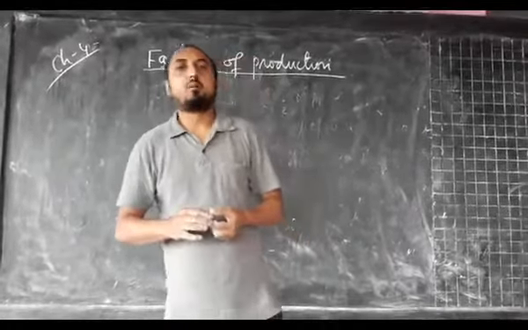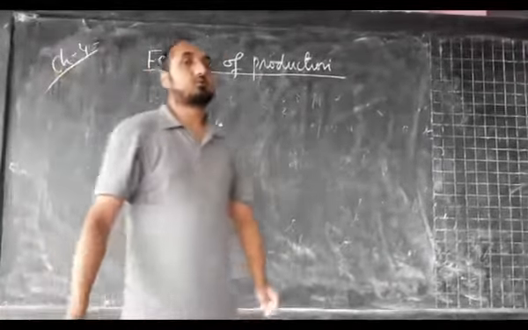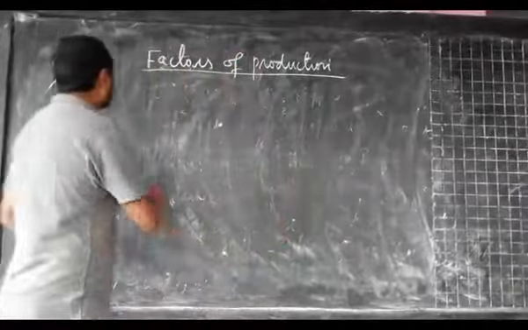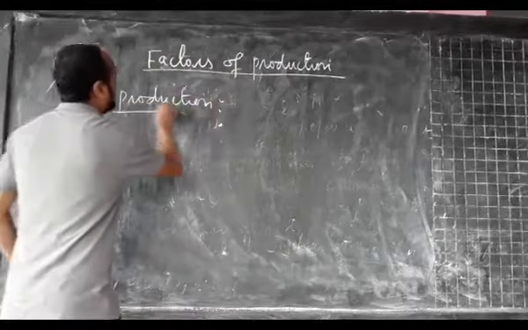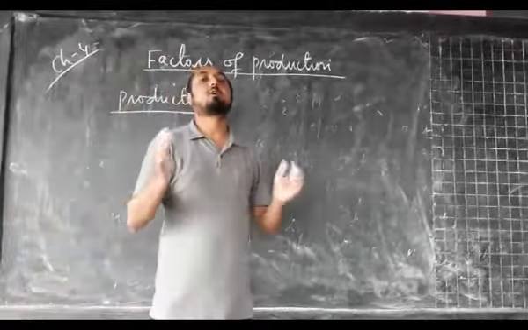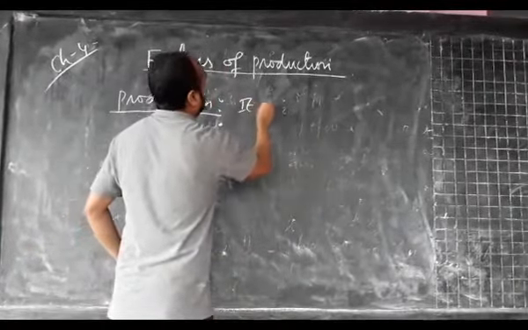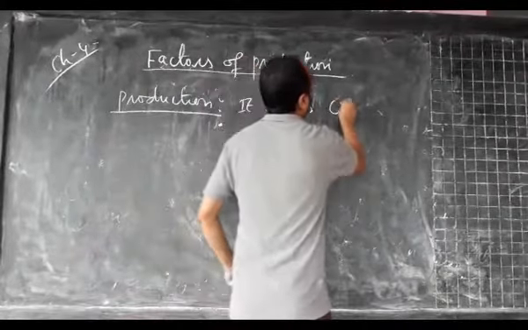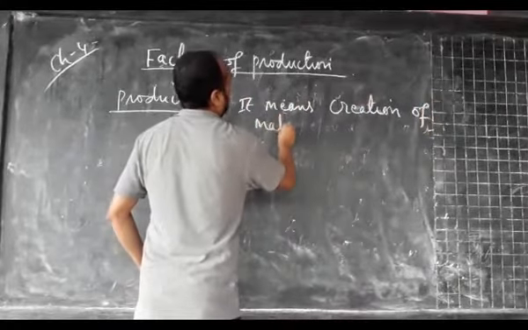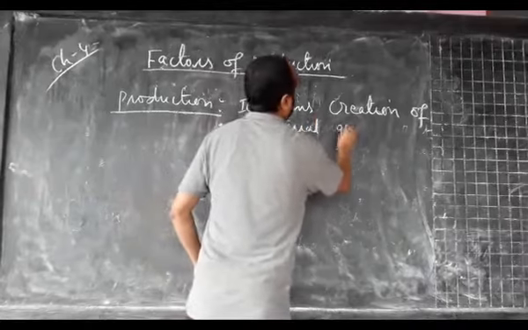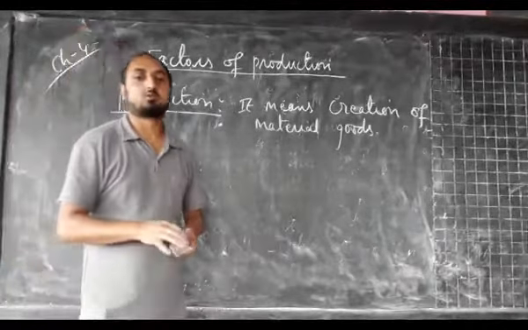Hello my dear students, so today I am going to start next chapter number 4, that is factors of production. Now before moving to the factors of production, first you have to understand the concept of production. So what is production? Production means creation of material goods.